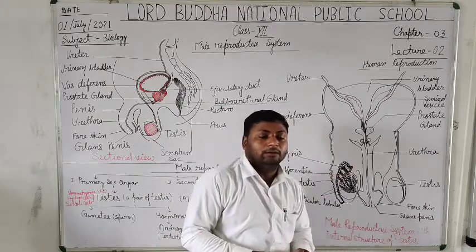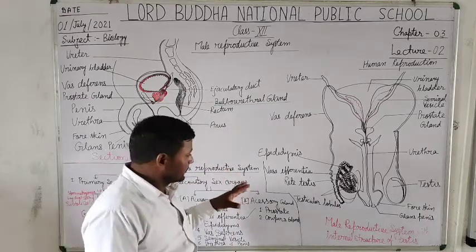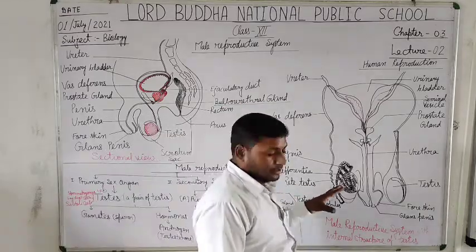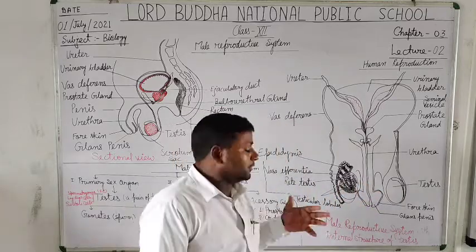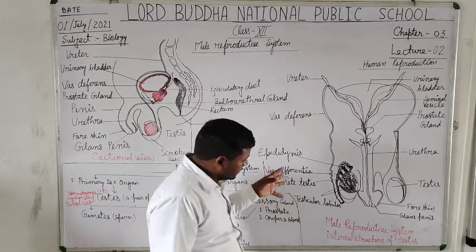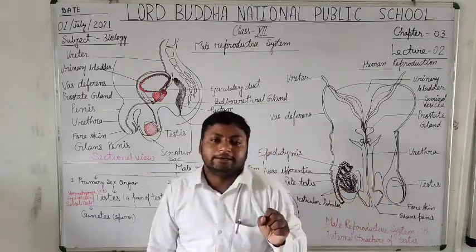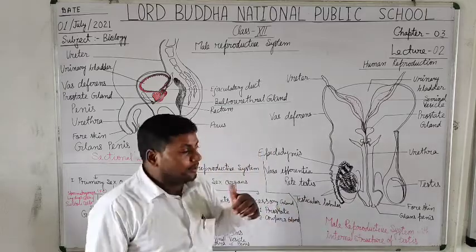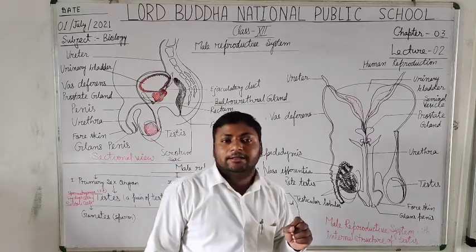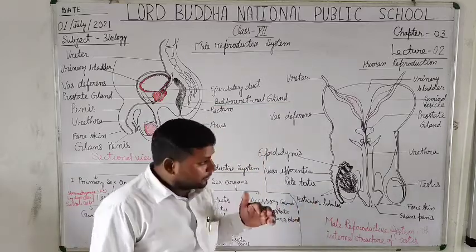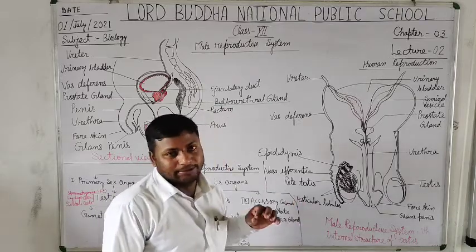It is also helpful in the secretion of alkaline fluid that helps in maintaining the mobility as well as the nourishment of the sperm, and the alkaline nature also helps in removal of the acidity inside the vagina of the female during insemination.